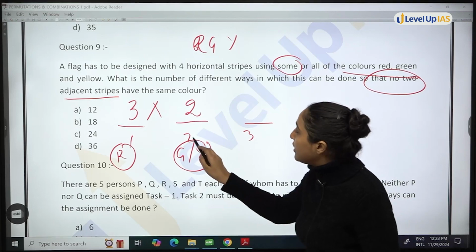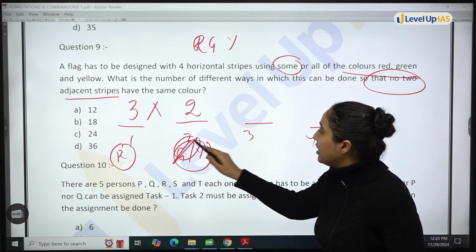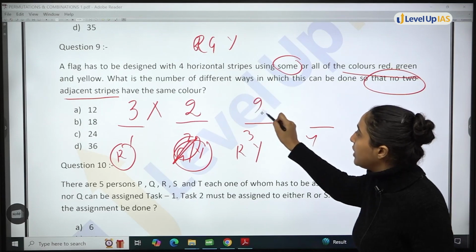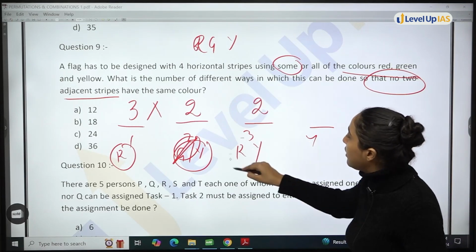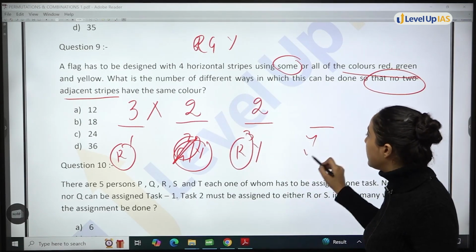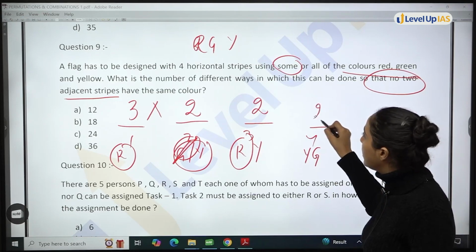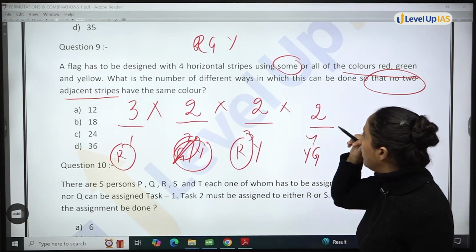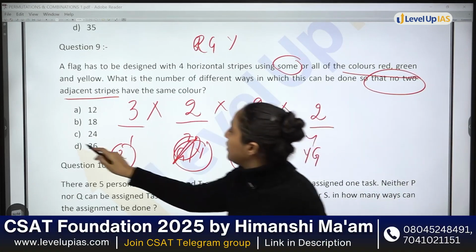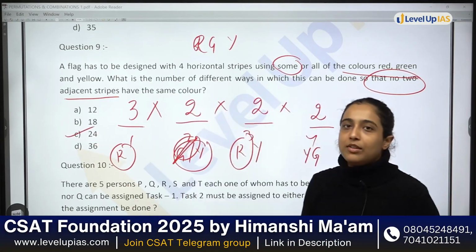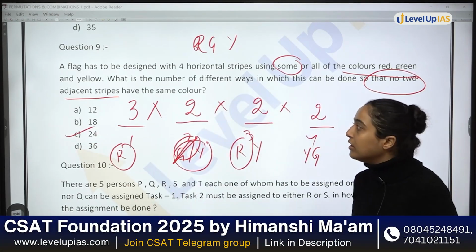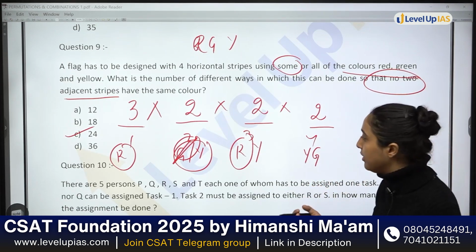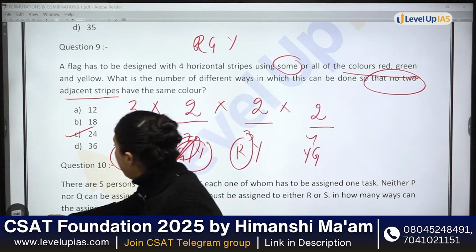Now let's say you have selected green here, ठीक है? In this stripe, you can either select red or yellow, two possibilities. Let's say you have selected red again, then possibilities क्या है? Yellow and green, two possibilities. So 3 multiply 2 multiply 2 multiply 2 is 24. Option C will be your answer. These are the total number of different ways in which a flag can be designed. ठीक है?